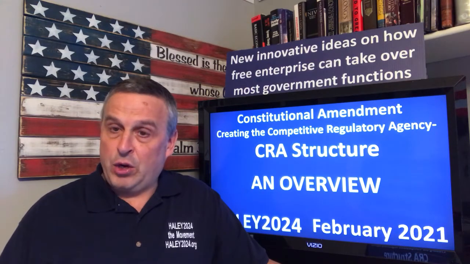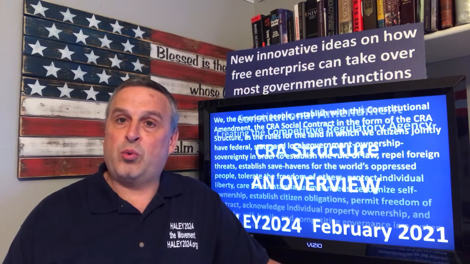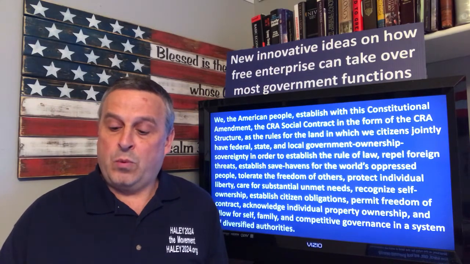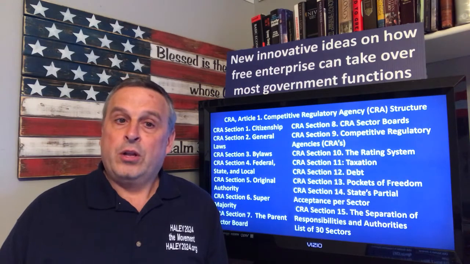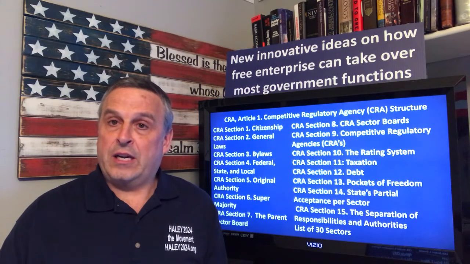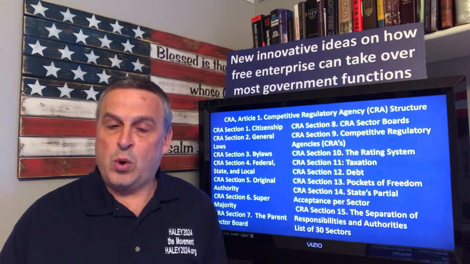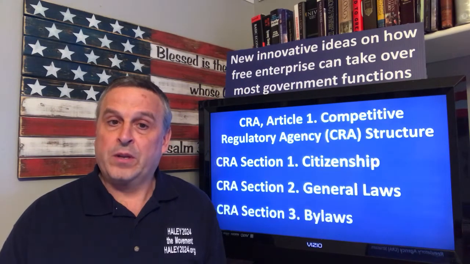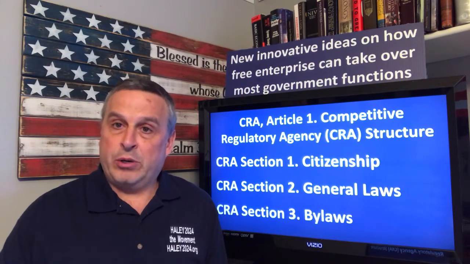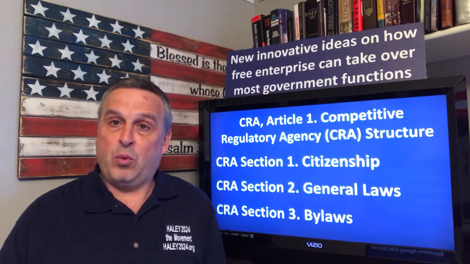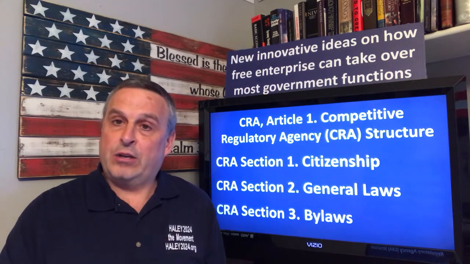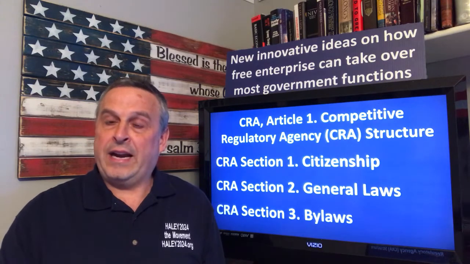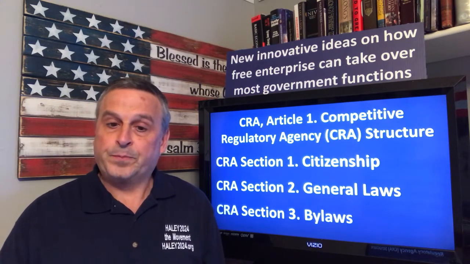This is just a quick overview, so we're going to go through it rapidly. This is a preamble. We'll get into this a little bit more on the other videos. We're going to quickly go through all these slides, one slide on each of these. So we have 15 different sections of the Constitution. The citizenship, how we deal with citizenship, very important. And by the way, this is a federal, state, and local constitution. So it replaces the federal and state constitutions and actually creates a local constitution.